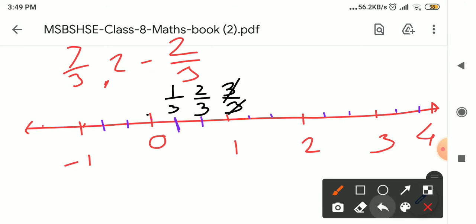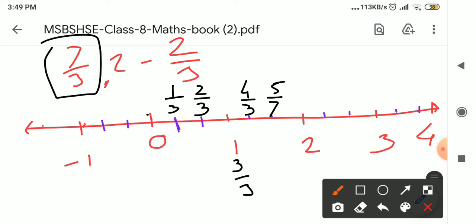I will cut this because the line becomes confusing for you. So 2 upon 3 and here it is 1, meaning 3 upon 3. Next it is 4 upon 3, 5 upon 3. We have to show which point? 7 upon 3 on a number line.